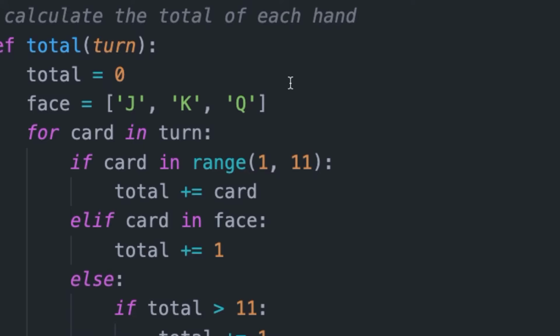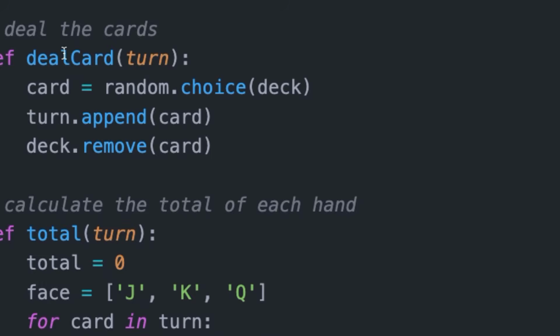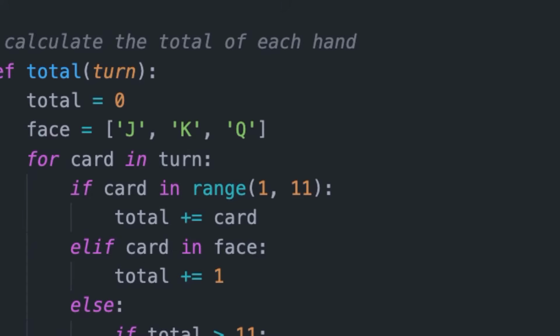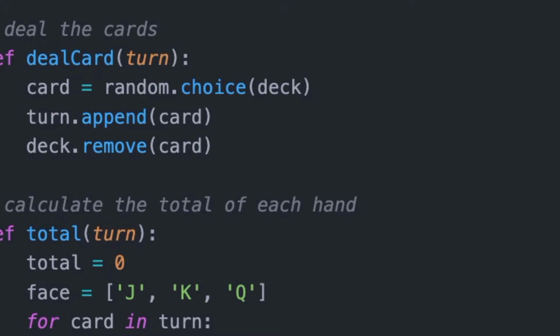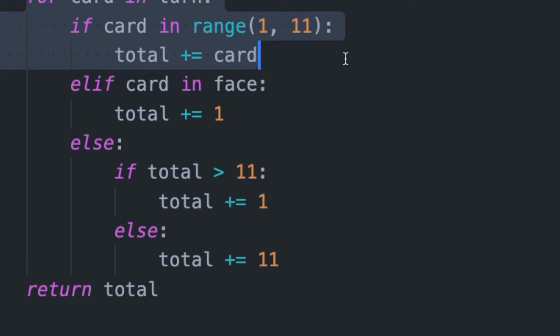Now, as you see, all we've done is the first two things. We've dealt the cards and we've calculated the totals, and we've already practiced creating lists, appending things to a list, removing it, tapping into a random module, using a for loop with conditionals, tapping into the range, plus equals. We've done all these concepts, and if you can do this on your own, then you really have a great understanding of the fundamental concepts of coding.